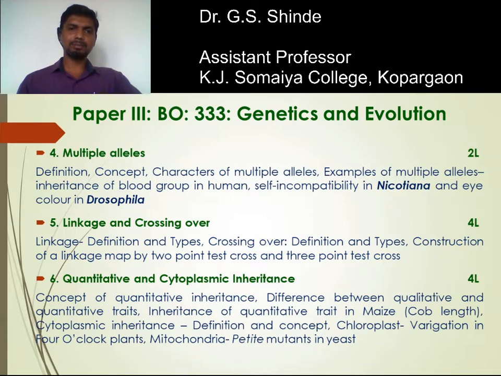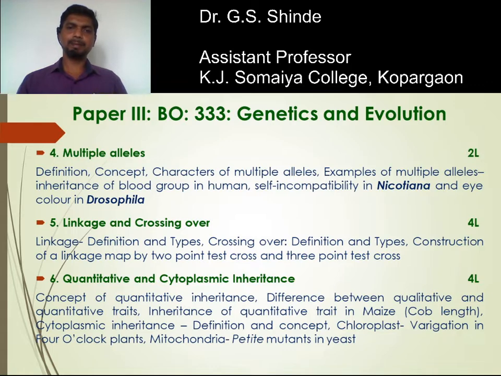So these are some of the characters of multiple alleles. The examples of multiple alleles: inheritance of blood group in human beings. As you know, in human beings there are 4 types of blood group: A, B, AB and O. So this ABO blood group system we are going to study in this chapter. The inheritance of blood group in humans, self incompatibility in Nicotiana and eye color in Drosophila.